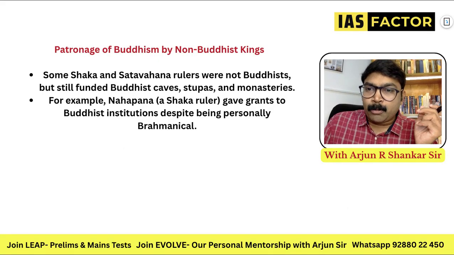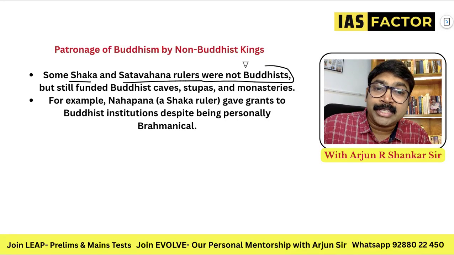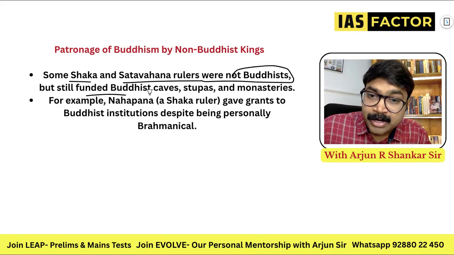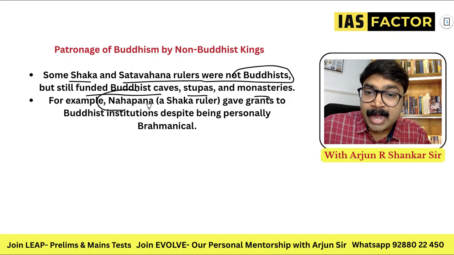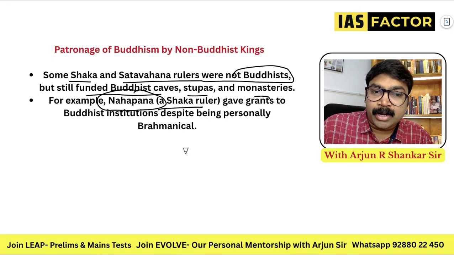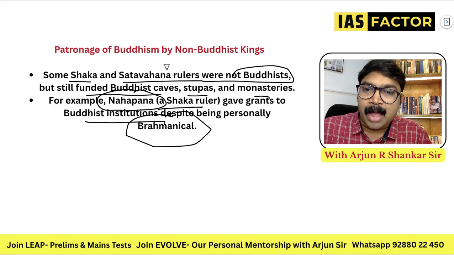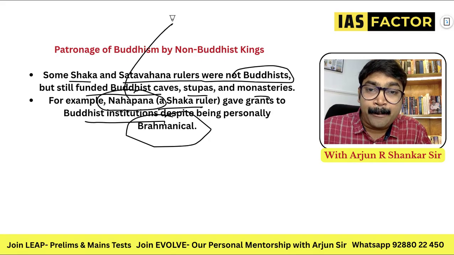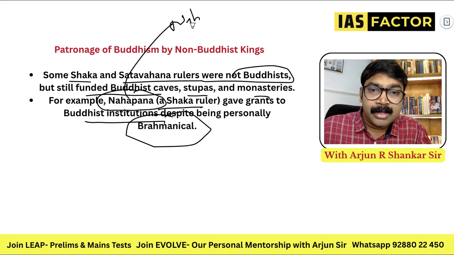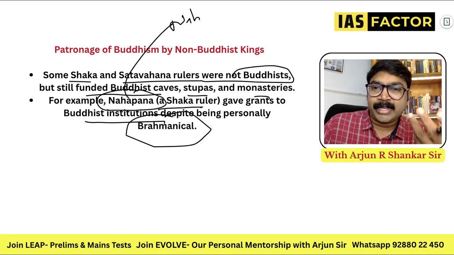And patronage by non-Buddhists. Some Shaka and Shatavahana rulers were not Buddhist at all, but still funded Buddhist caves, stupas and monasteries. Take an example. Nahapana, a Shaka ruler, gave grants to Buddhist institutions despite being personally Brahmanical. So even though they were Brahmanical, it doesn't mean they withheld patronage. So remember the name of the king Nahapana. Nahapana is a Shaka ruler who gave personal grants. So remember Nahapana was also an example for this.